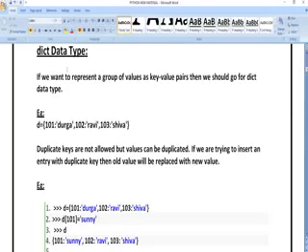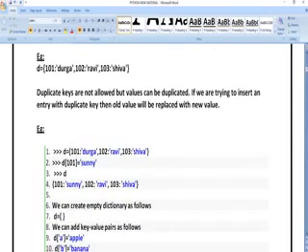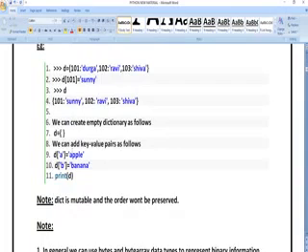Next, dict. Dict is a data type, and the full form of dict is dictionary. In a dictionary you have two values, a key and a value. Here 101 Durga, 102 Ravi, 103 Shiva: like that, I have defined three values. Then D of 101 is Durga, and I have updated the 101 value from Durga to Sunny. So I am going to get D of 101 as Sunny. Like that you can update the dictionary keys and values, whatever you want.